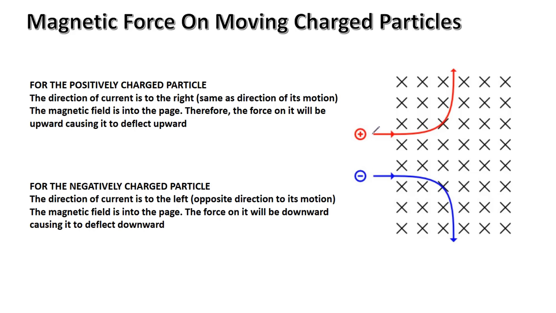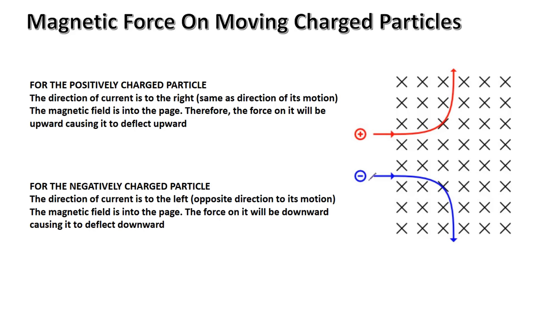So this positively charged particle is entering this magnetic field, cross means into the paper. If we apply Fleming's left hand rule here, current is to the right, magnetic field into the paper, so the force on this charged particle will be upward. This is the direction of the force. That's why it deflects upwards.